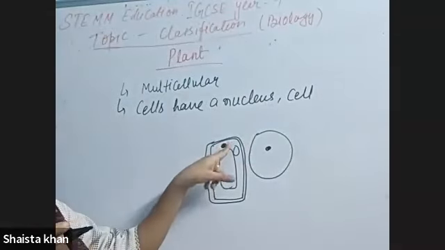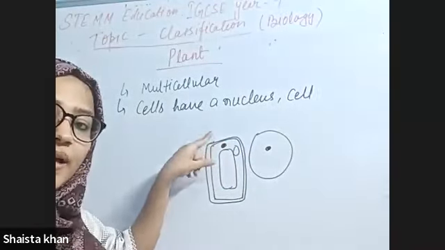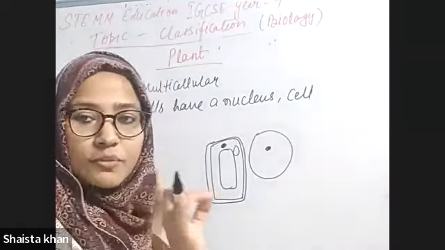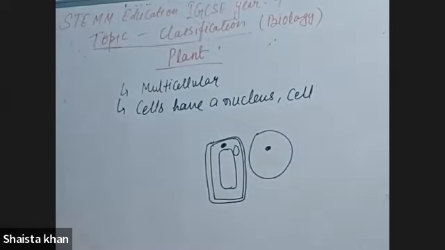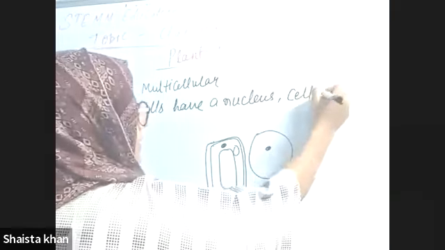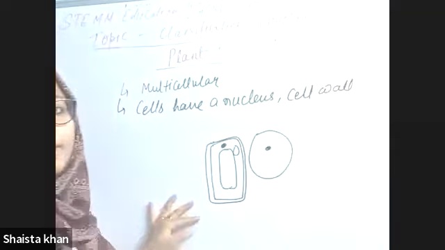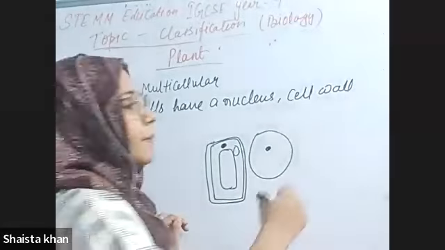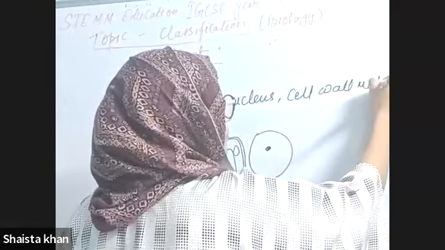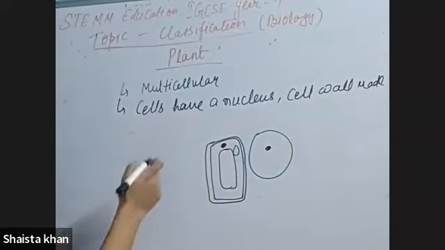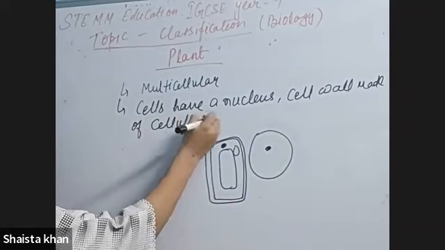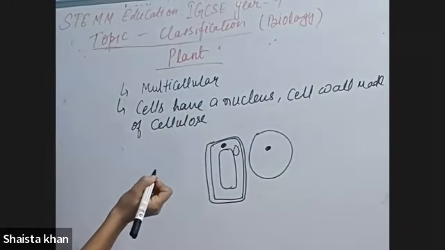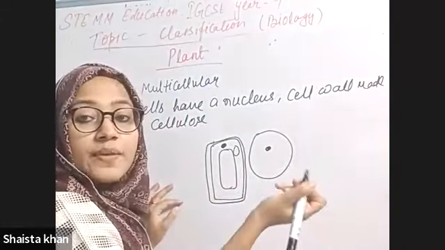Chloroplast contains chlorophyll. That's why in a plant you can see the green color, as it provides the green pigment to the plant. Cell wall is present, and the cell wall is made of cellulose, and often contains chloroplast.